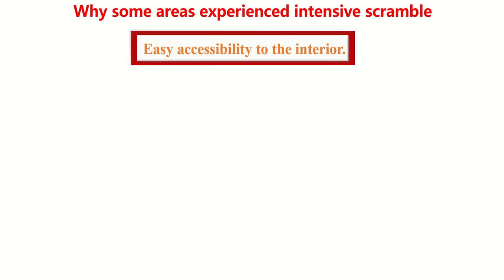Number one, easy accessibility to the interior. You should understand at the beginning of colonization, the major means that enabled them to reach Africa was through waterway. In that way, they were advanced in marine technology. So once they arrived in Africa, they got no obstruction to reach the interior. So the areas that had a way to access the interior were scrambled much. And it was easy to access the interior, for example using those rivers, it was easy to go to the interior of Africa.